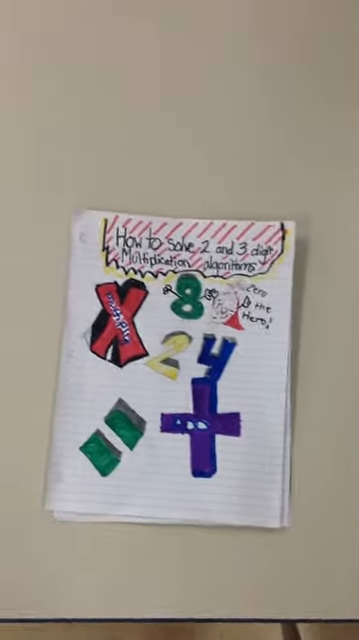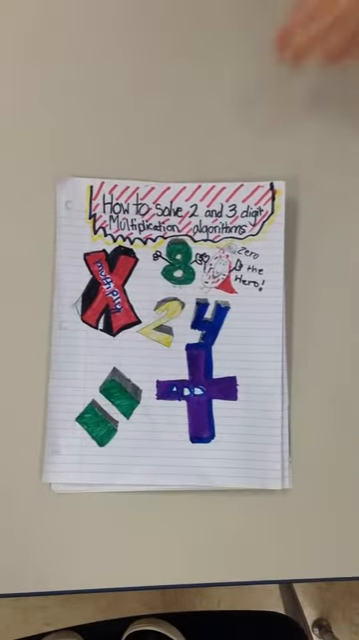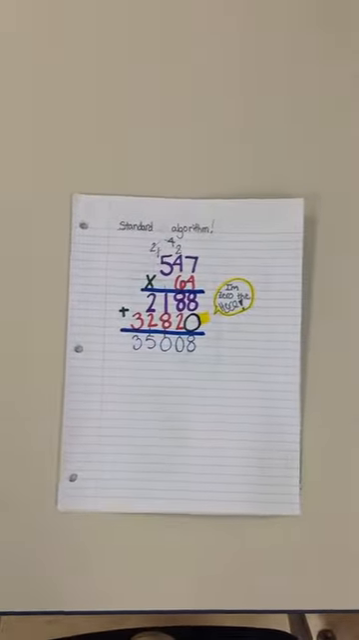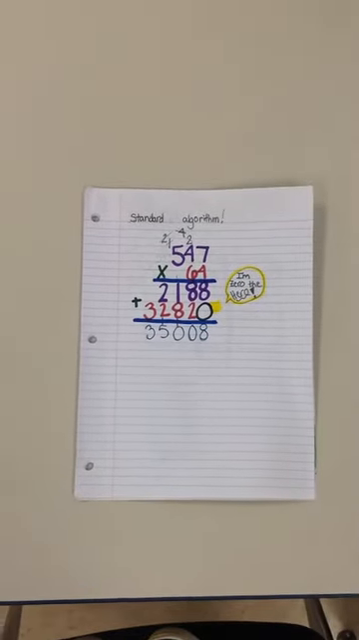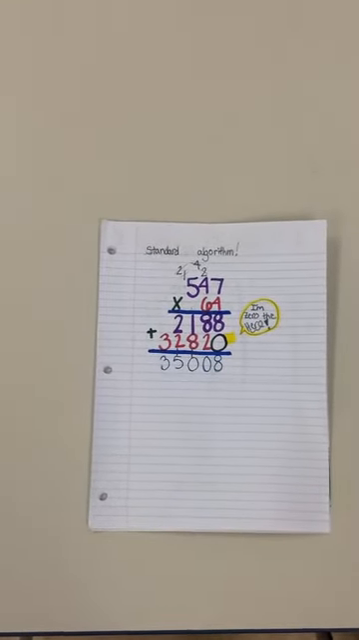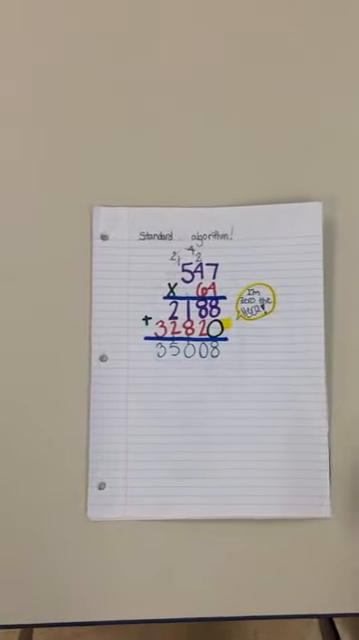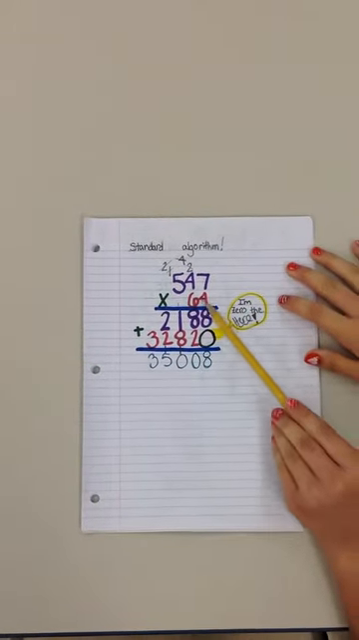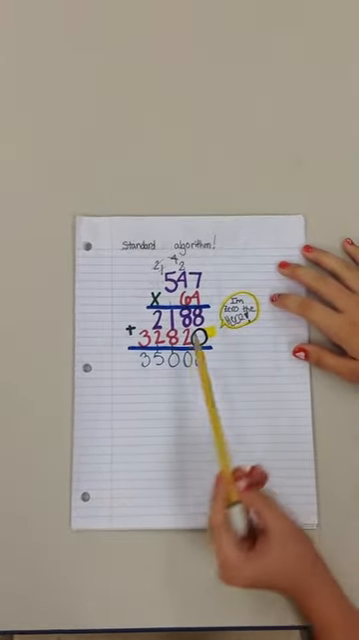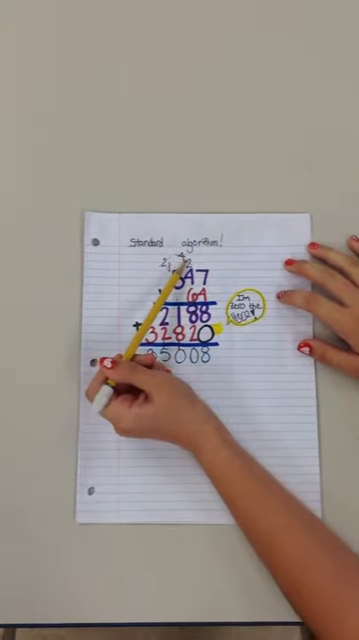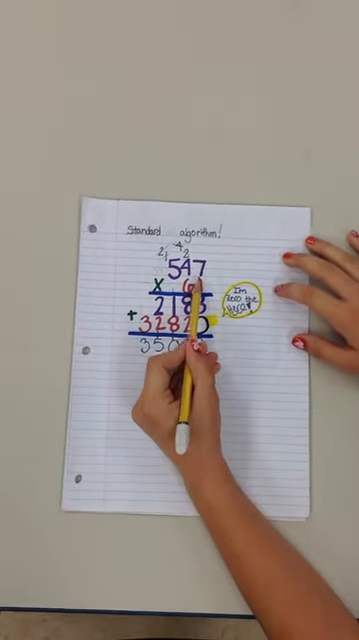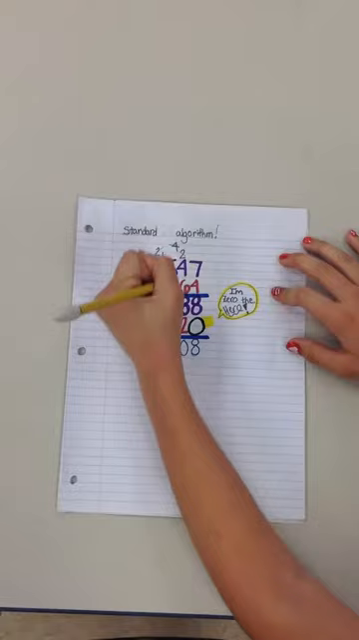Solve 2- and 3-digit multiplication algorithms. The standard algorithm is when you do a basic problem like 547 times 64. First, you're going to do 7 times 4, which is 28. So you put your 8 down here, you carry your 2, and then you do 4 times 4, which is 16, plus our 2 is 18.